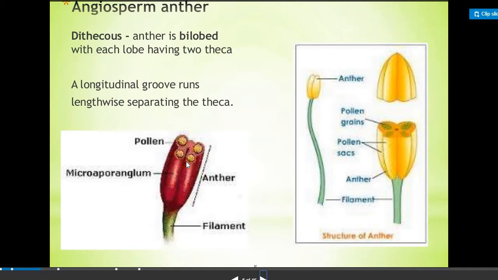So a longitudinal groove is present that separates the theca portion. Here in the middle, the longitudinal groove separates both the theca portions. Okay, so this is the structure. Here it is known as the microsporangium, as four spherical structures are present, and this is the whole anther structure.